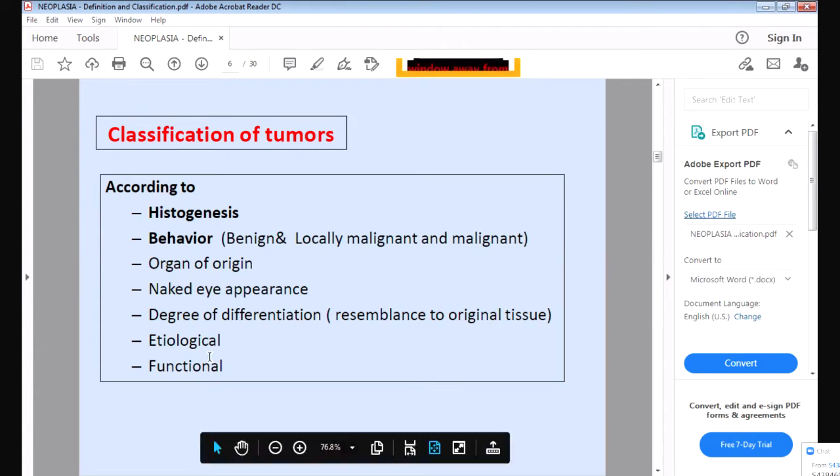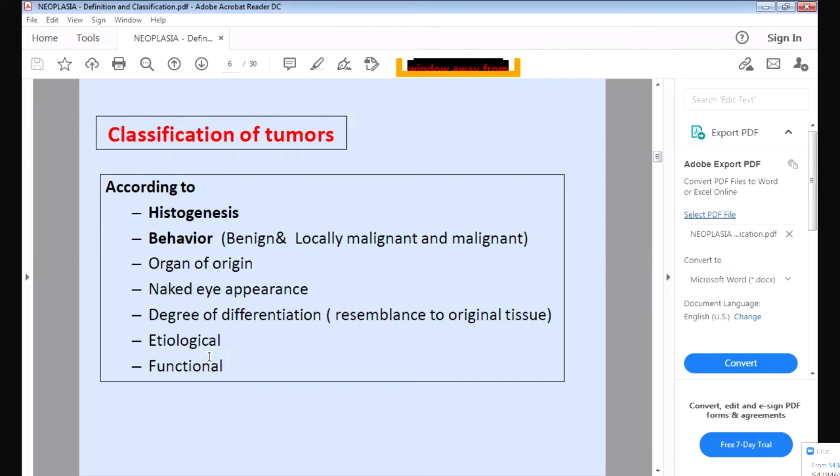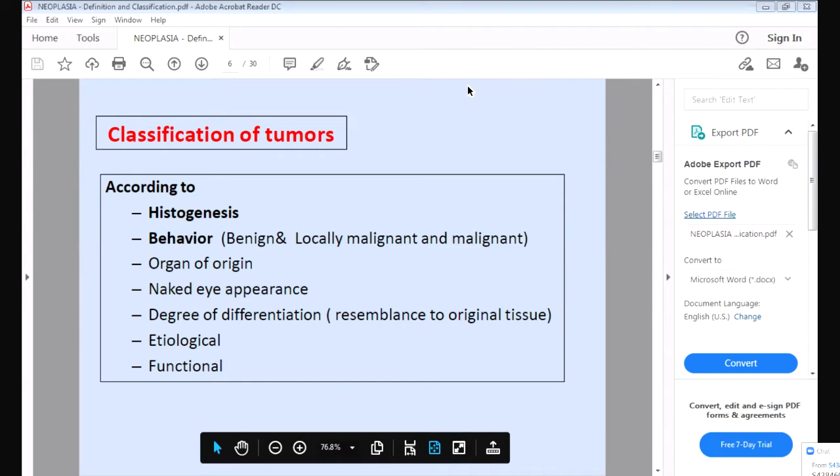Okay, then etiological. What do you mean by etiological? According to the cause. What is the cause of the tumor? So that is called the etiological. And functional. Functional means whether they are secreting, whether they are obstructing, or whether they are secreting any hormones. So these are called the functional. So this is the classification of the tumors.